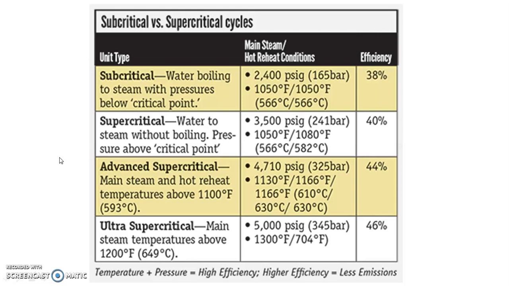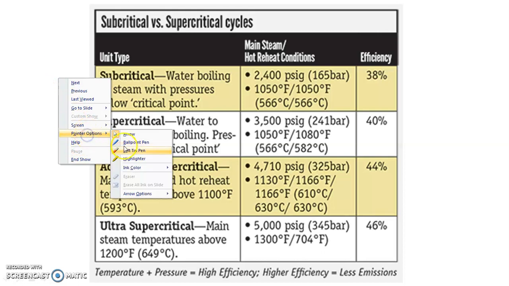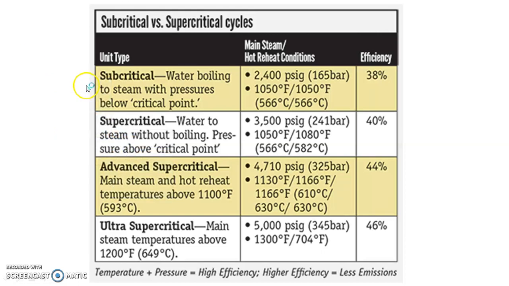Starting with, what is the difference between a subcritical boiler, supercritical boiler, advanced supercritical boiler, and ultra supercritical boiler? Subcritical means water boiling to steam with pressure below the critical point, and in this category the pressure is around 165 bar, the temperature is 566 degrees centigrade, and its efficiency is 38%.